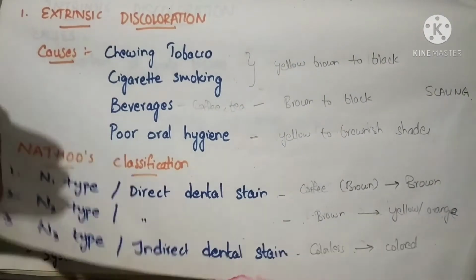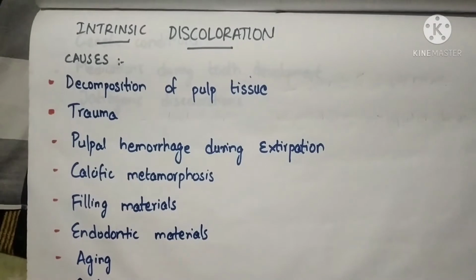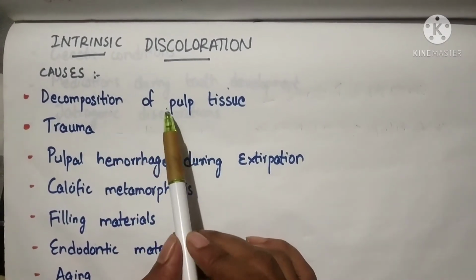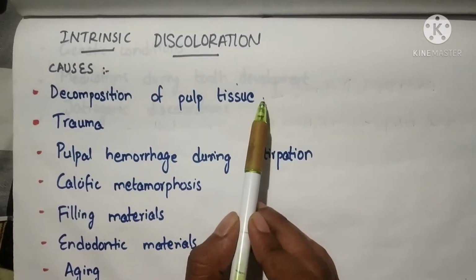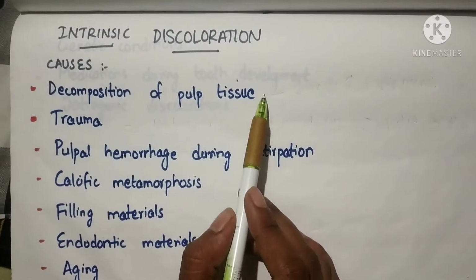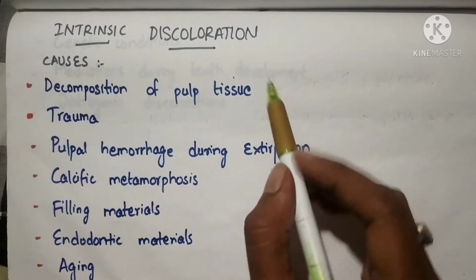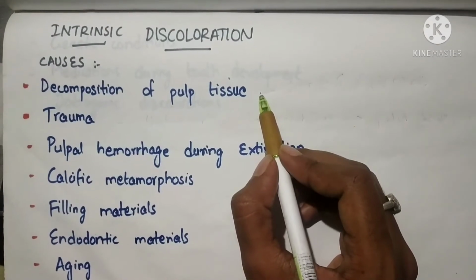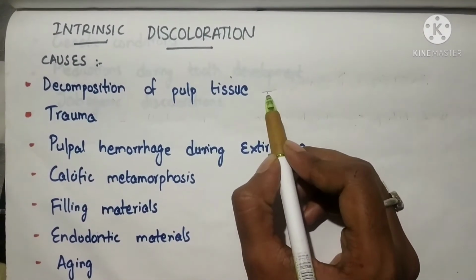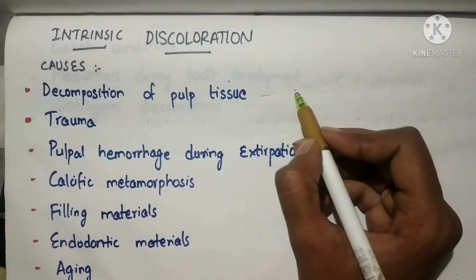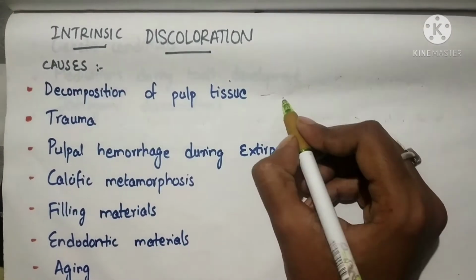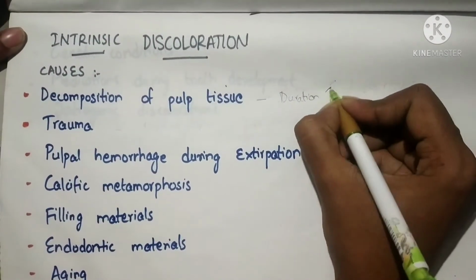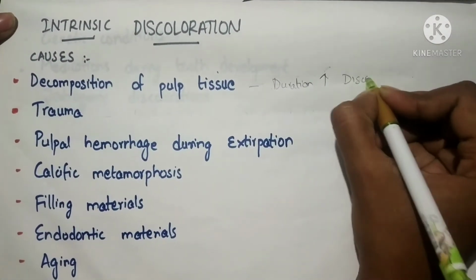So next comes the intrinsic discoloration. What are the causes of intrinsic discoloration? The first one is decomposition of pulp tissue. It is the most common cause of tooth discoloration, particularly if the pulp is necrotic. If the pulp is necrotic, it often remains unnoticed because there will be no pain. As long as the pulp is necrotic, there will be a change in the color of the tooth. If the duration of the necrosis is long, then the discoloration will be that much more intense.